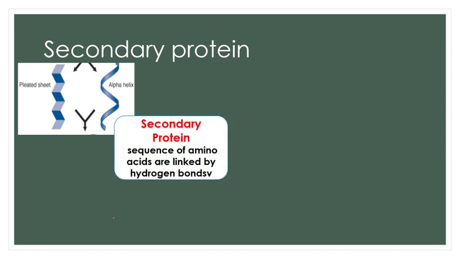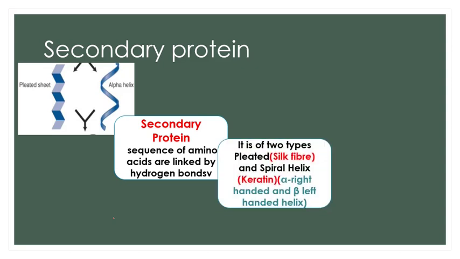So in secondary proteins, sequences of amino acids are linked by hydrogen bonds. They are of two types, pleated and spiral. An example of pleated is silk fiber. The silk fibroin, the thread, is an example of a pleated type of secondary protein having a zigzag shape, and this shape is maintained by hydrogen bonds. Whereas an example of a spiral helix is keratin. Keratin is the protein found in your hair.